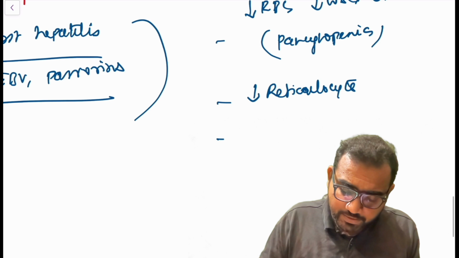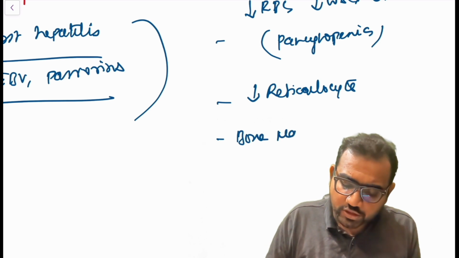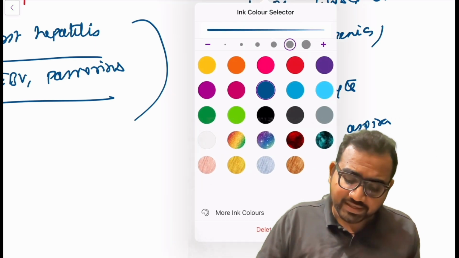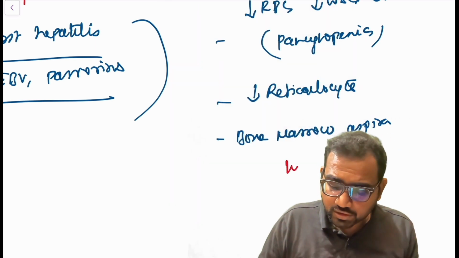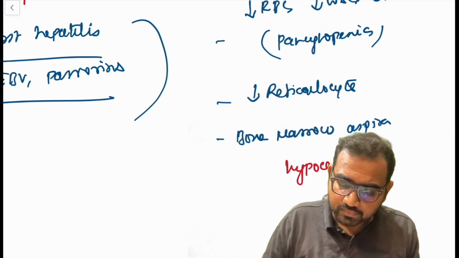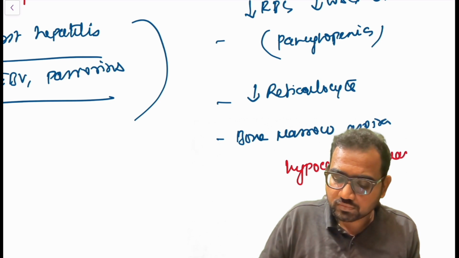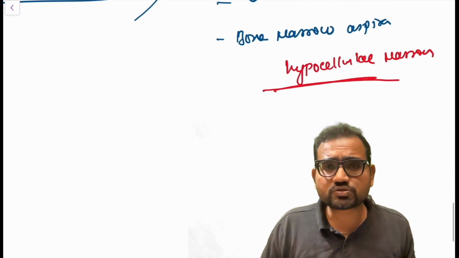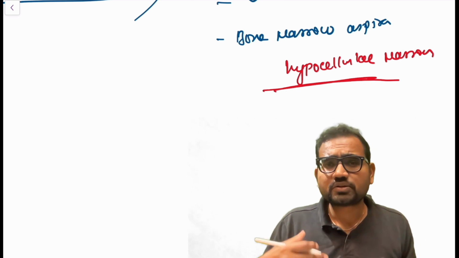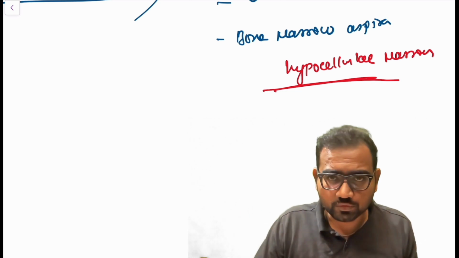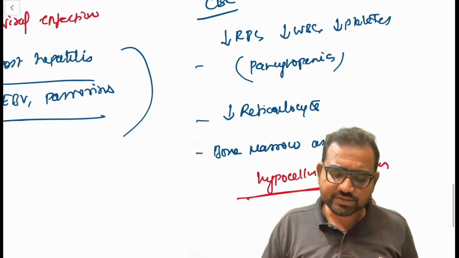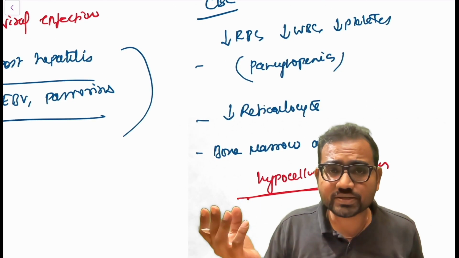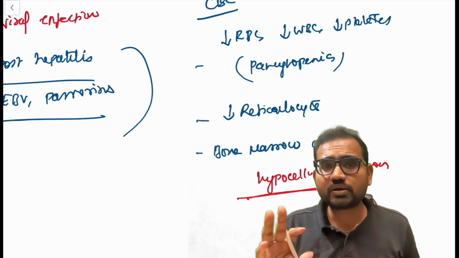In bone marrow aspiration, you will see a decreased or hypocellular marrow. Why hypocellular? There are decreased cells because of the destruction of the hematopoietic stem cells. So what are the investigations? In CBC, I can see decreased RBC, WBC, platelets and decreased reticulocyte count, and in bone marrow, I can see a hypocellular marrow.